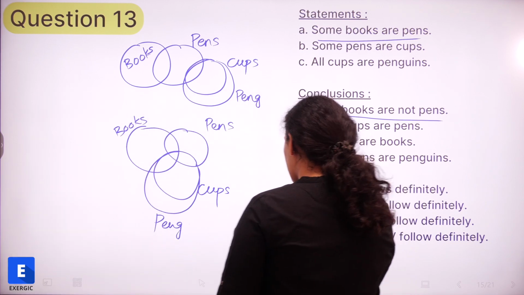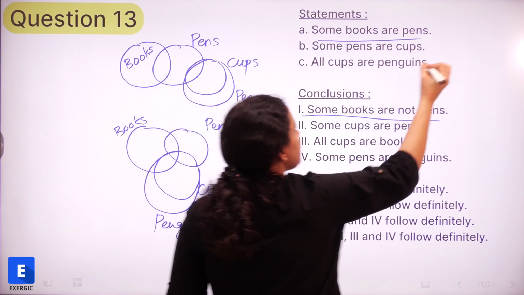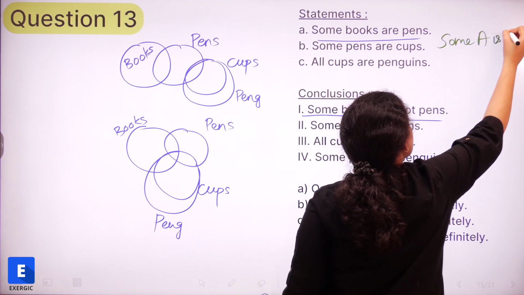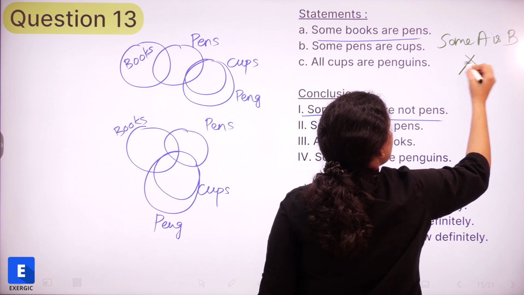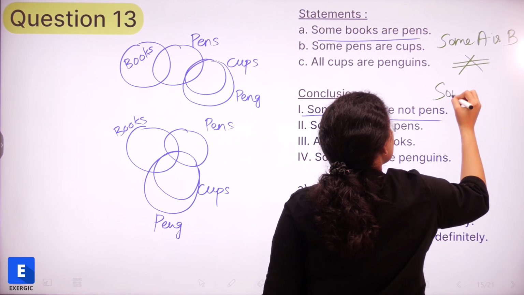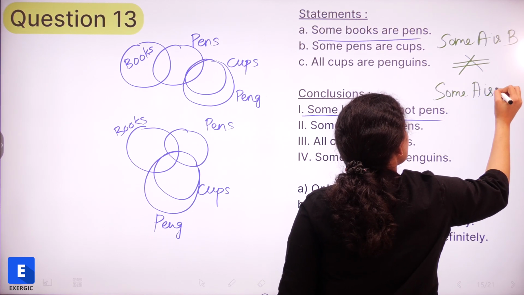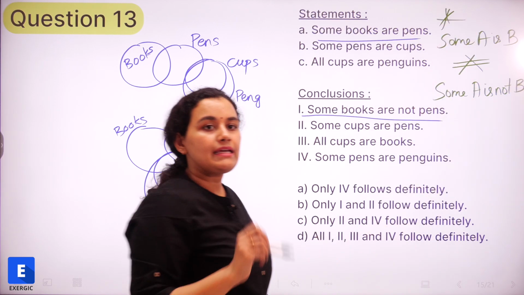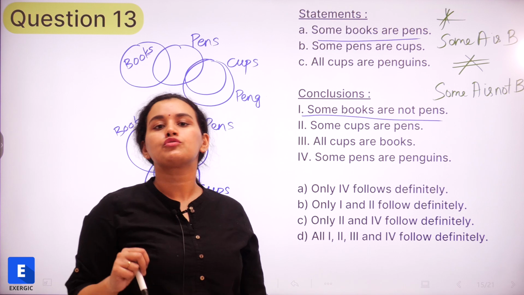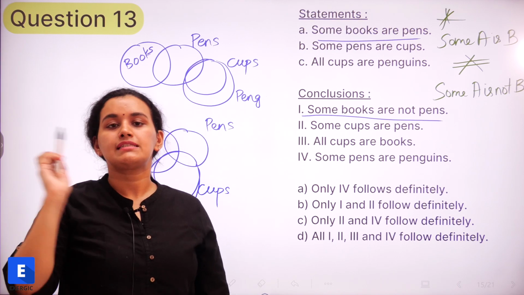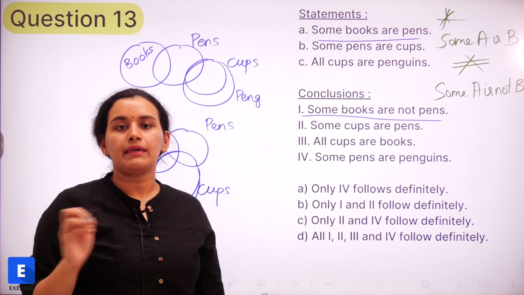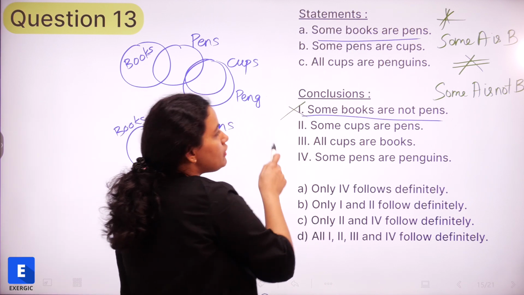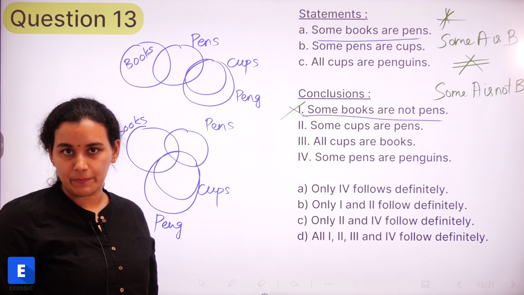If I have been given that some A is B, it does not mean that some A is not B. So this is very, very important. Please remember this. As I said, maximum students have a confusion on this point. Some A is B does not mean some A is not B. So we have only been given that some books are pens. So we cannot conclude that some books are not pens.